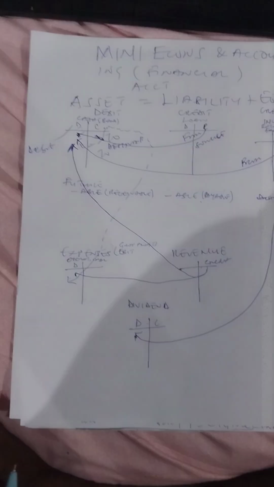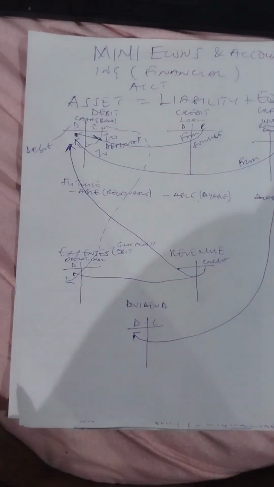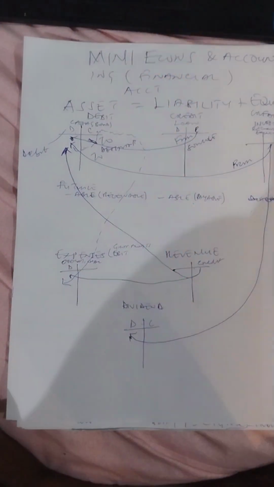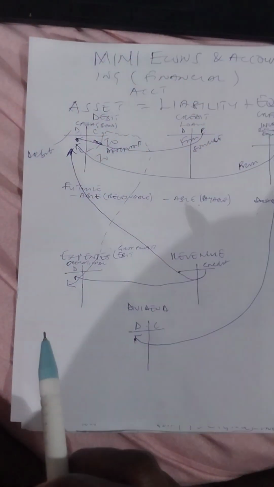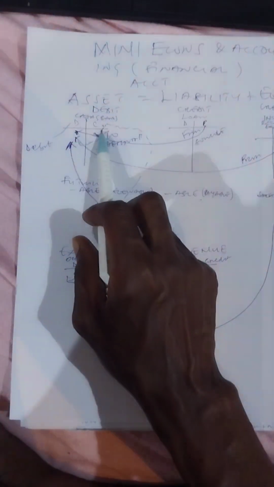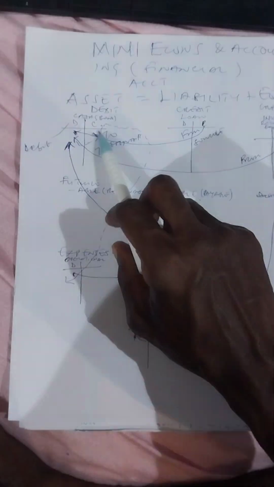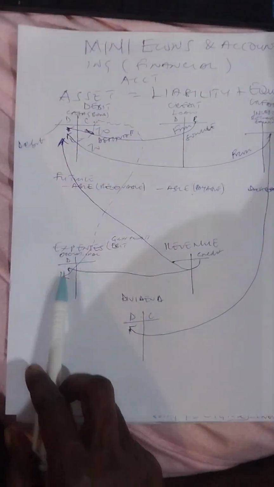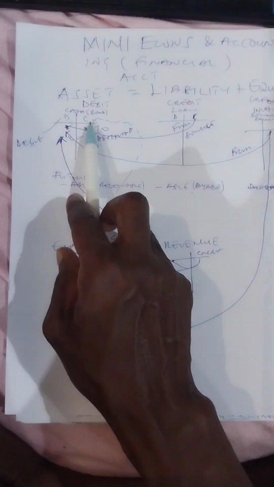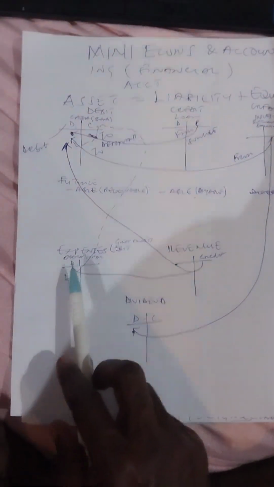Okay, so anytime you want to move money from and then to, the from must be credit. So if it is debit, you shift the money to the credit, and then from credit you move it to debit on that side. So here you see they are all on the same side, debit, but you have to move the money to the credit side before you can move it. So it's double entry, from credit to debit.